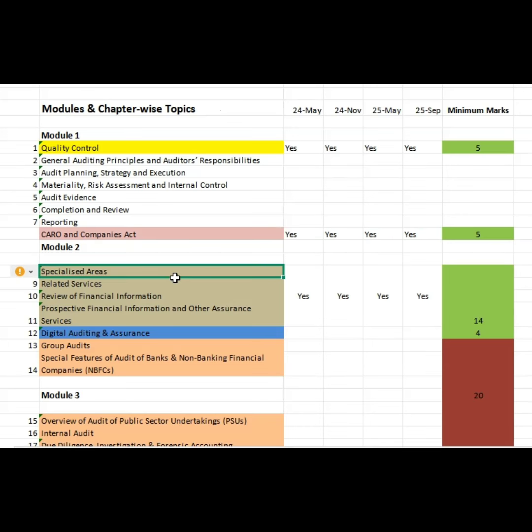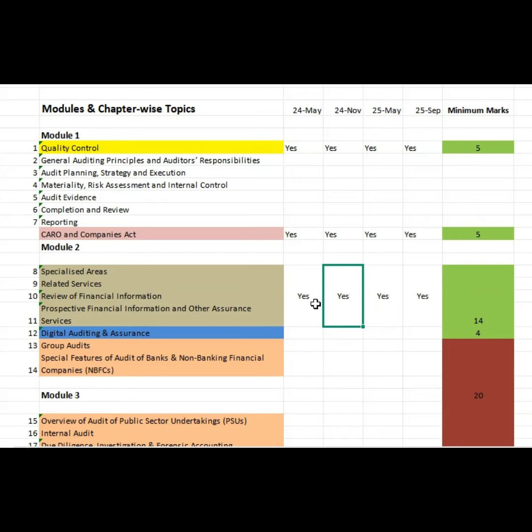Next, these areas: specialized areas, related service, financial statements and the prospective SAE, SRS, SRE, and then the SA 800 series. These 4 series are very important. You should not miss this part. It is very easy. You just select 5 points. Don't read all the points. That is what I'm highlighting here.